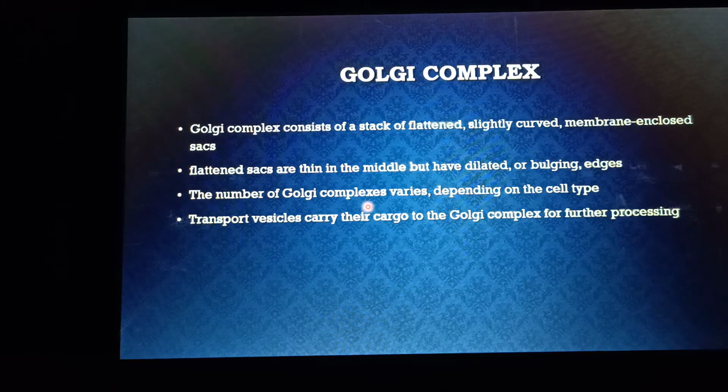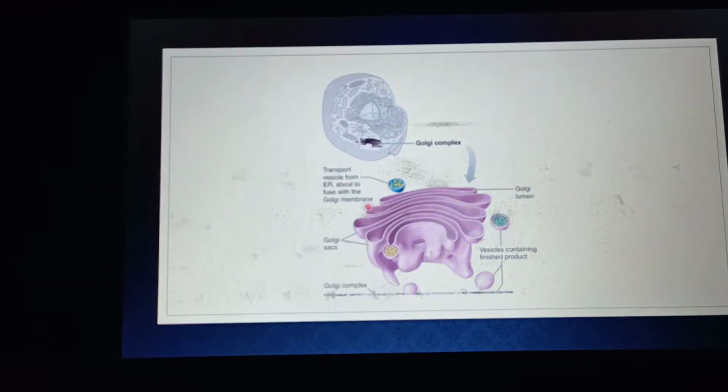So, transport vesicles, as I already told you. What are transport vesicles? Transport vesicles are those vesicles that are budded off from the smooth endoplasmic reticulum, and the products of the rough or smooth endoplasmic reticulum are processed inside the Golgi apparatus or Golgi complex. Here you can see the figure.